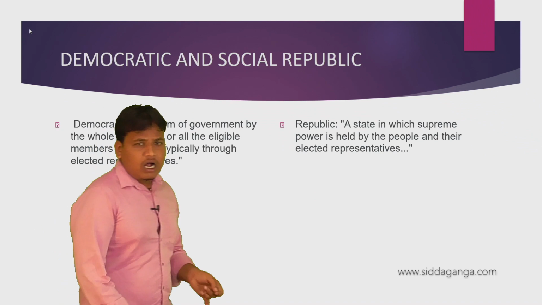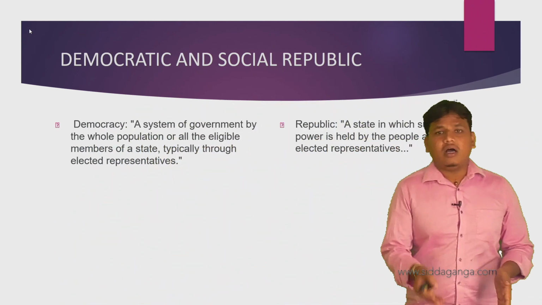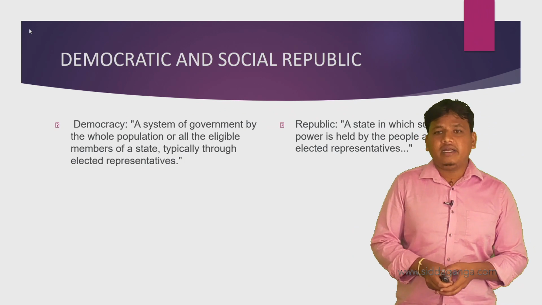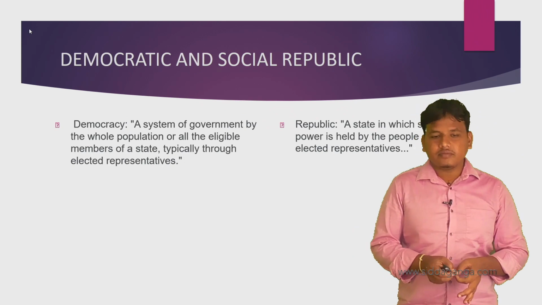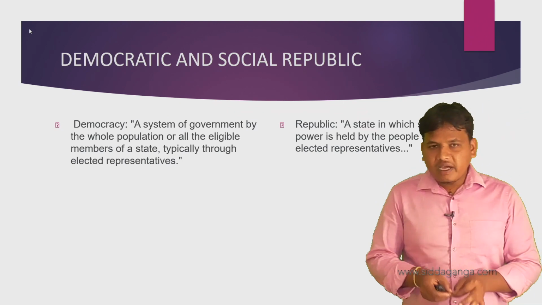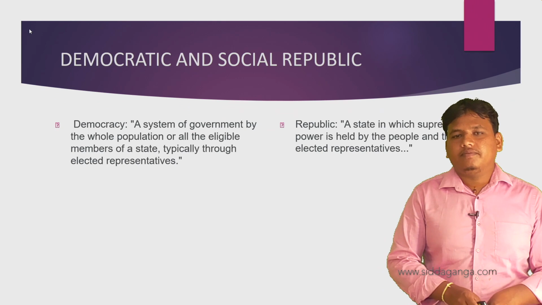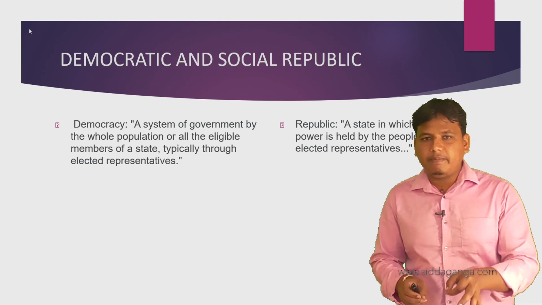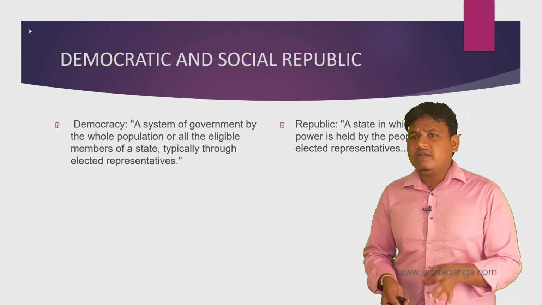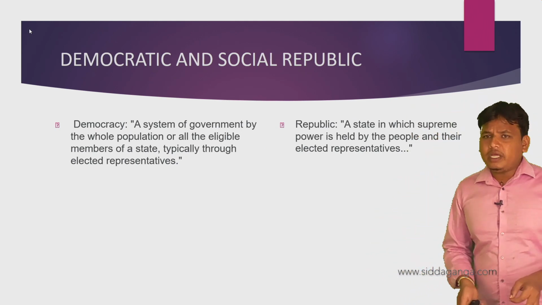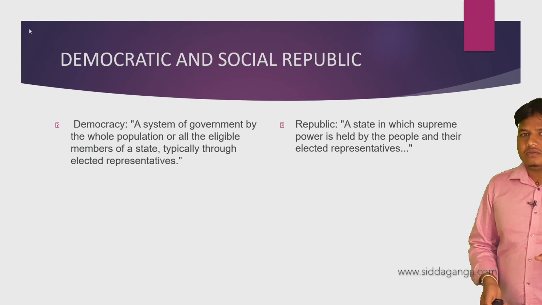What is democratic? A democracy is a system of government by the whole population or all the eligible members of a state, typically through elected representatives. Democracy means by the people, for the people and to the people. What is republic? A state in which supreme power is held by the people and their elected representatives.